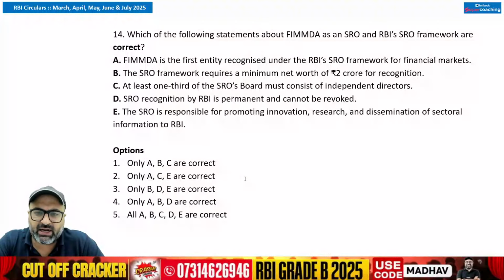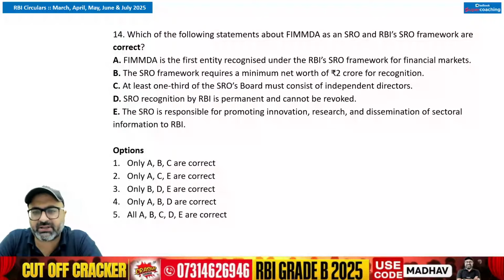What is the eligibility criteria? So it should be a not-for-profit entity under Section 8 of Companies Act. Minimum net worth should be 10 crore rupees. Voluntary membership with adequate sector representation, and directors must demonstrate professional competence, integrity as well as fit and proper status. So these are some of the points which are important.